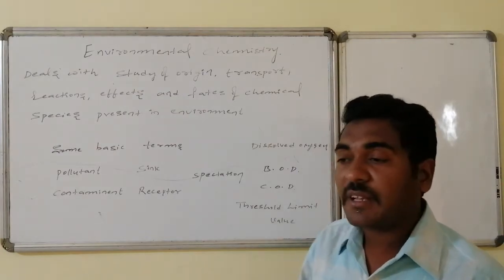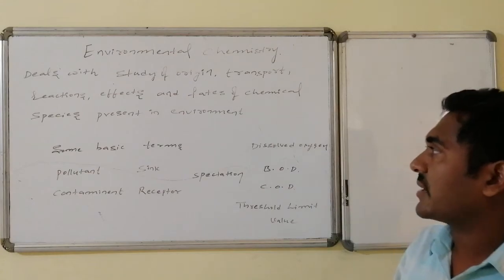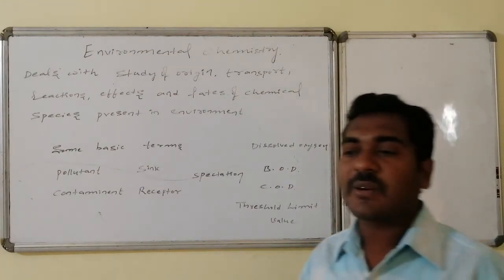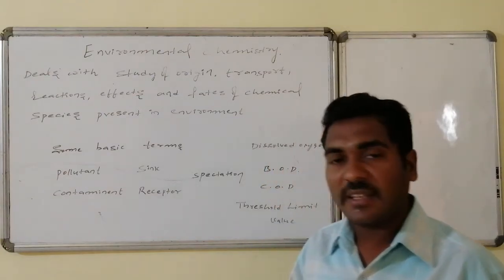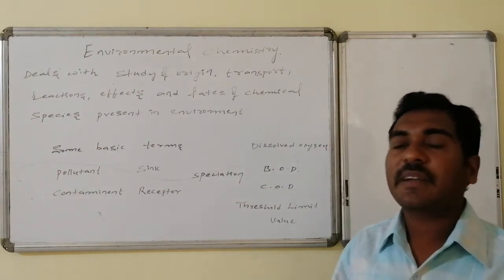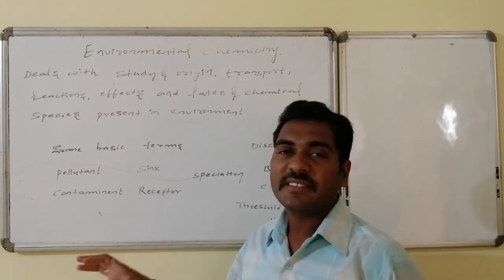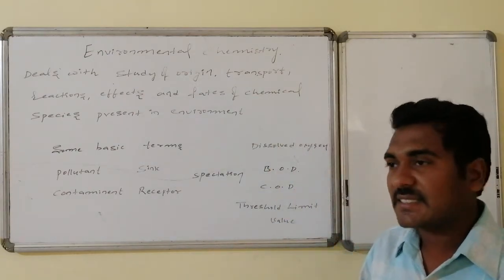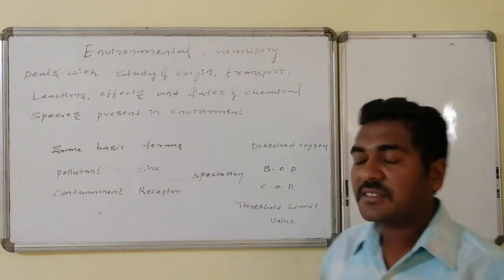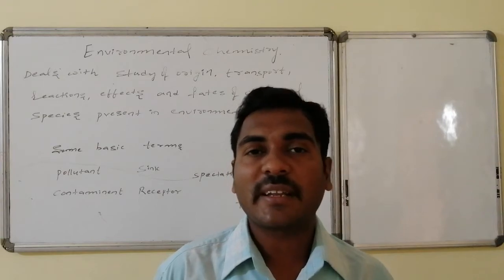Thus the definition can be given: environmental chemistry deals with the study of origin, transport, reactions, effects and the fates of chemical species present in the surroundings, that is, in the environment. Some basic terms involved in environmental chemistry are pollutant and contaminant, which appear to be the same but there is a difference. Similarly, sink, receptor, speciation, dissolved oxygen, BOD, COD and the threshold limit values. These are some basic terms related to environmental chemistry.